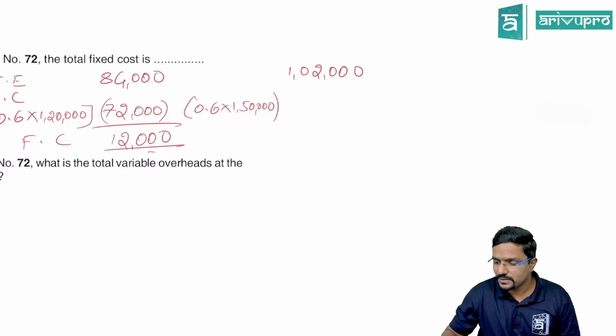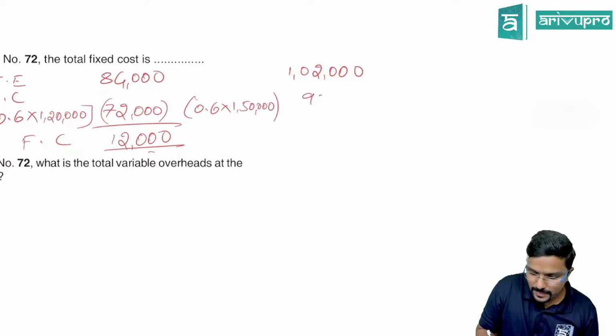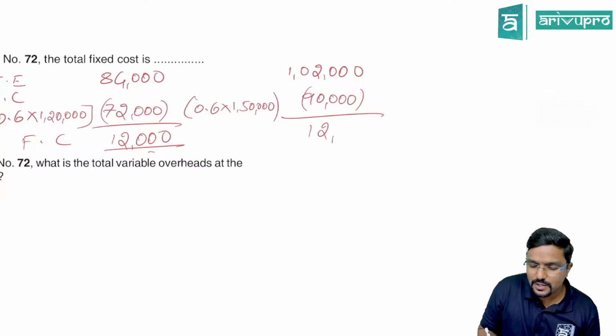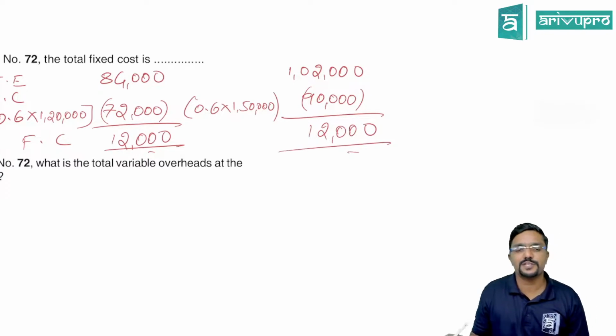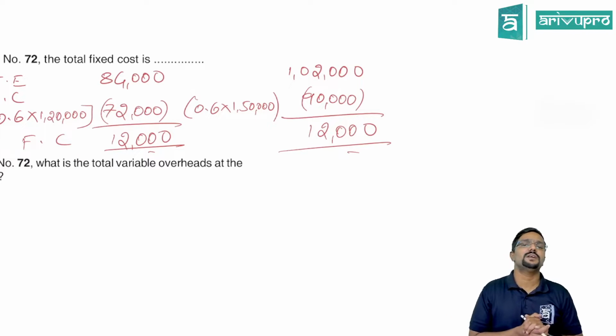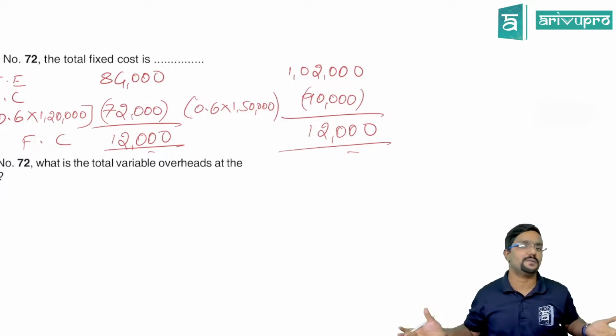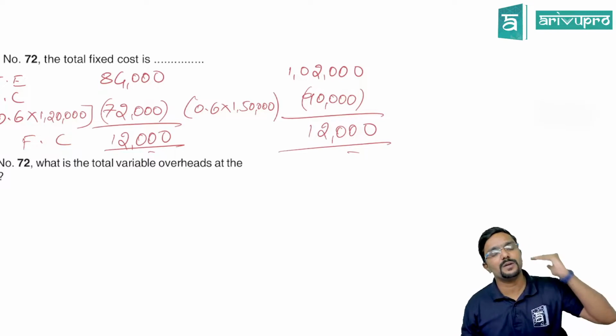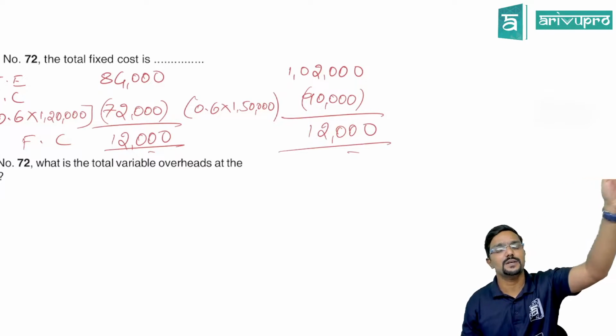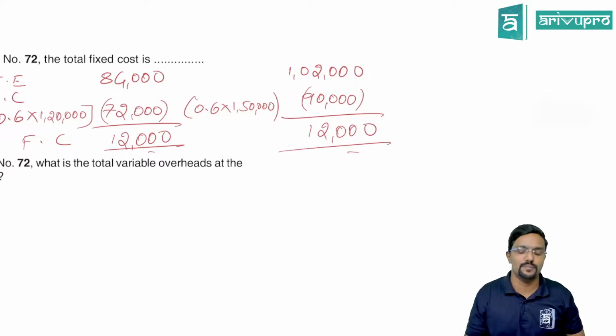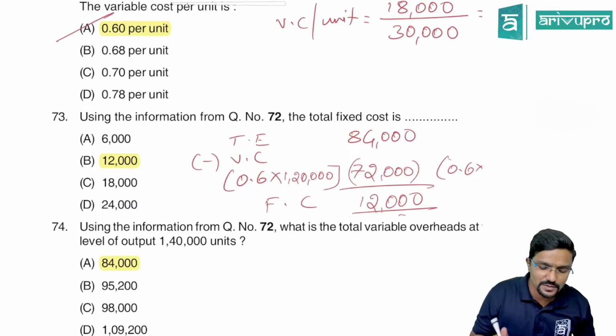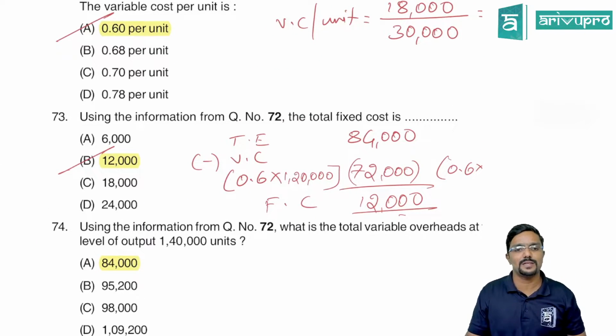So how much is that? 0.6 into 150. 90,000. So what is remaining? 12,000. What is this? Fixed cost. Because fixed cost will remain fixed from period to period. It will not change. Whereas variable cost will increase with the increase in production and it will decrease with the decrease in production. So hope you guys understood. So fixed cost is 12,000.